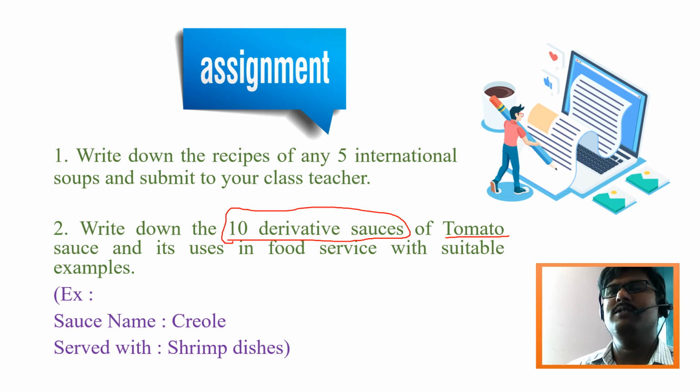How you have to write: first write the name of the sauce. For example, Creole is a derivative of tomato sauce. It is served along with shrimp dishes. Below that you have to write the preparation method of that Creole sauce. Only for 10 sauces you have to write, and submit to your class teacher as the second assignment. So there are two assignments.